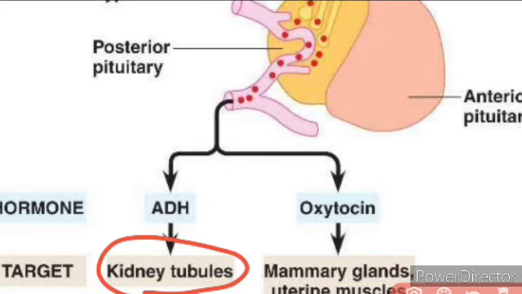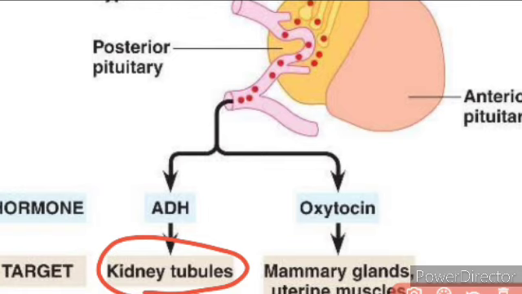Now if you see the deficiency, if this secretes in a lesser quantity, it reduces the reabsorption of the water, and it causes the excessive urine output, which is called polyuria, and this disorder is called diabetes insipidus. Since there is less secretion of the ADH, it leads to the disease called diabetes insipidus.